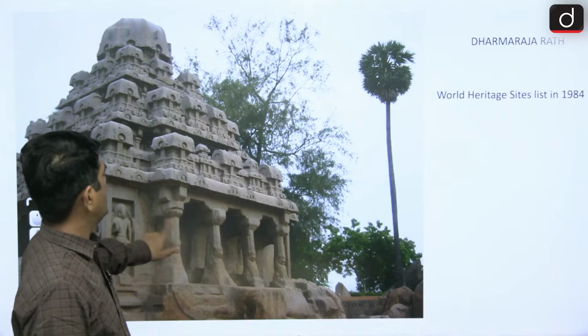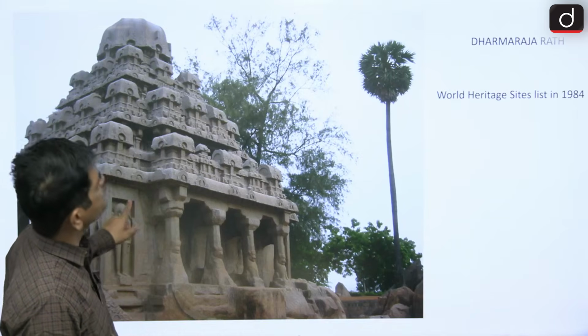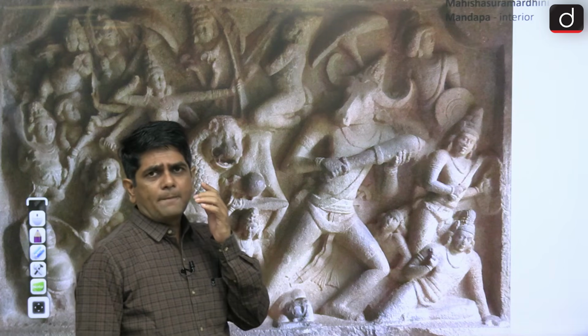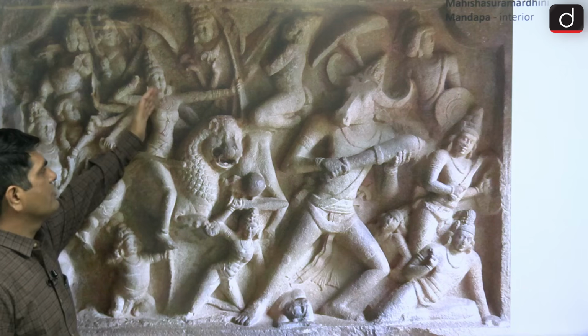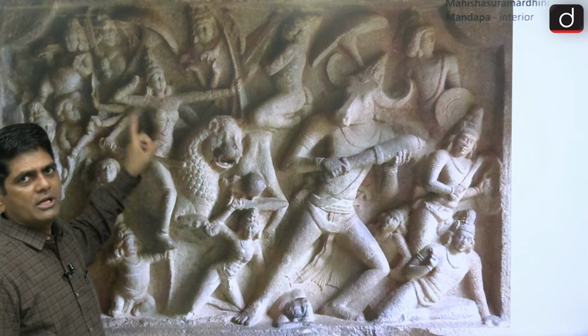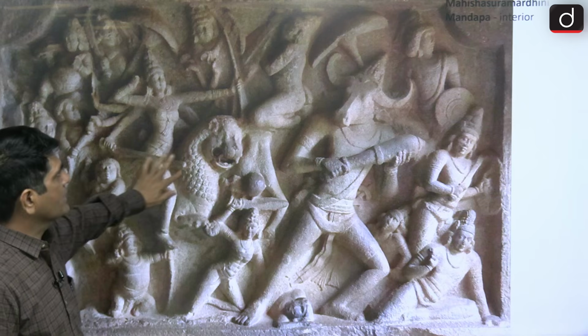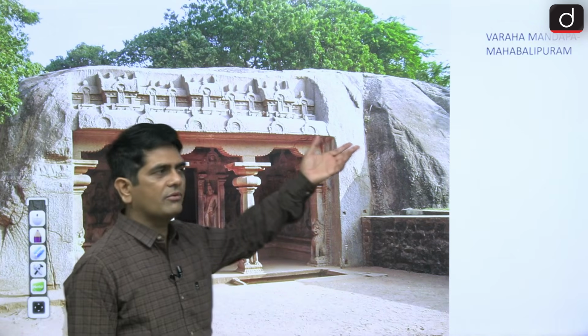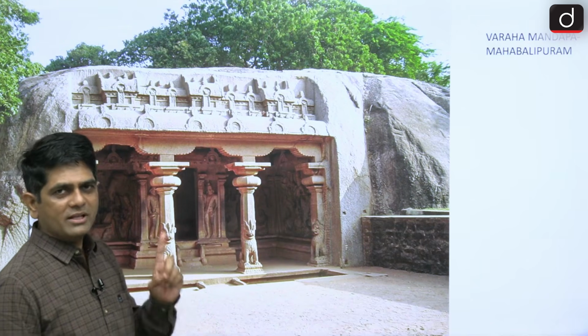Let me show you. Oh, one image is missing. So at Mahabalipuram, Narasimhavarman first built the Mahishasur Mardini cave. In the interior, we have the carved sculpture of Mahishasur Mardini, where goddess Durga is killing the demon Mahishasur. Then the second one is the Varaha Mandap, once again built by Narasimhavarman first.